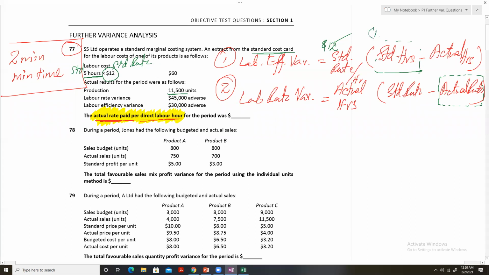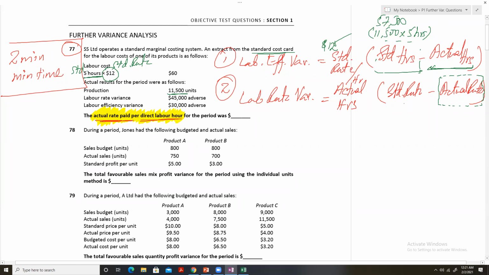Simply, we take 11,500 and multiply it by 5, which becomes 57,500. Now, do we have actual hours? No, we do not have actual hours.